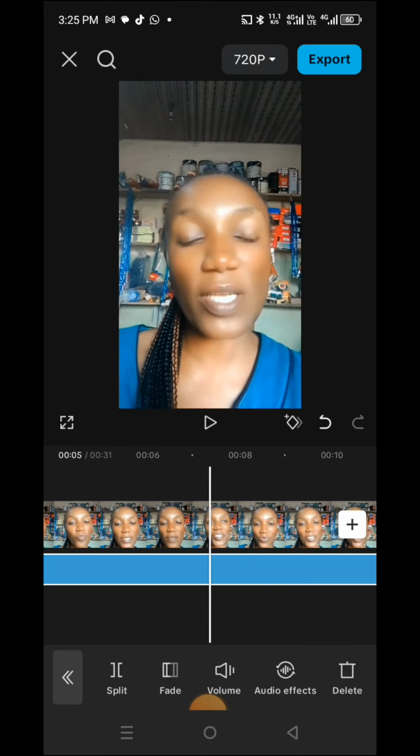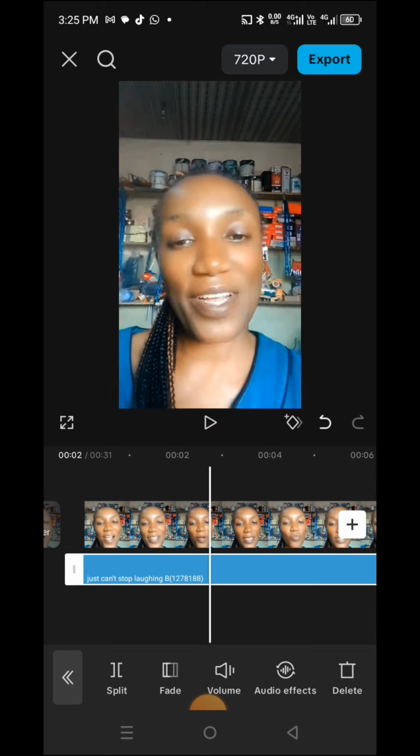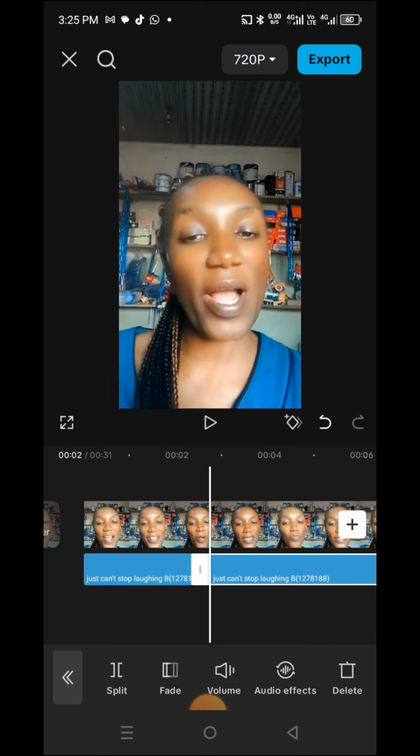So when you've added it, you have to adjust it, or you use split. If you use split here, it cuts it. Either you choose to delete this side, the right side, or the left side. That is all you need to do on this.